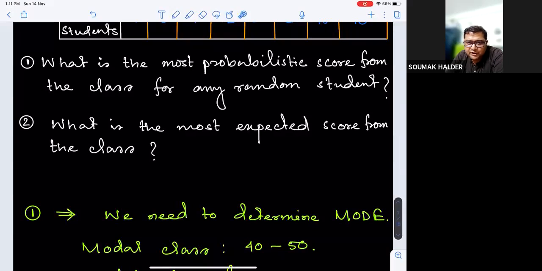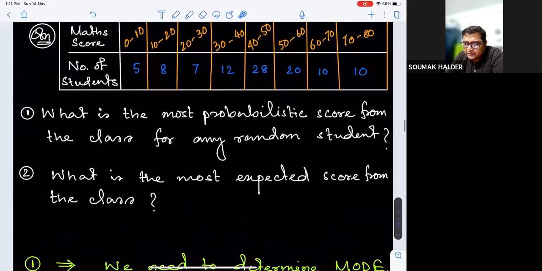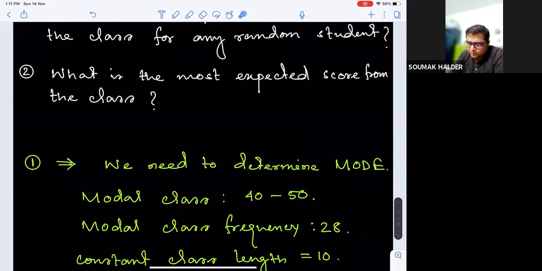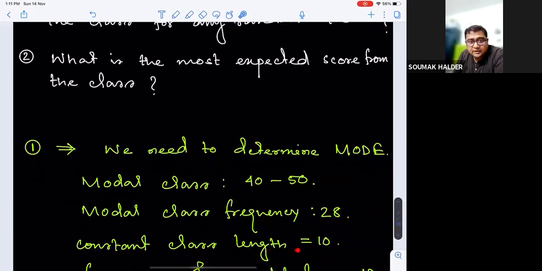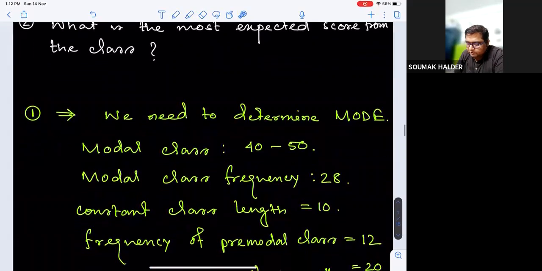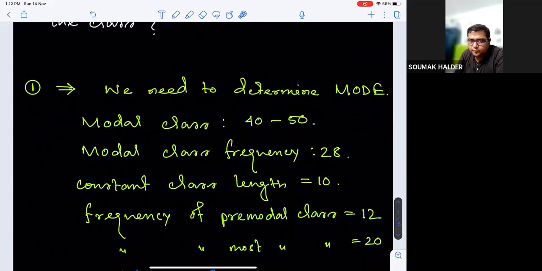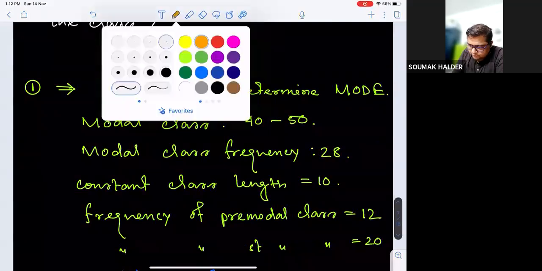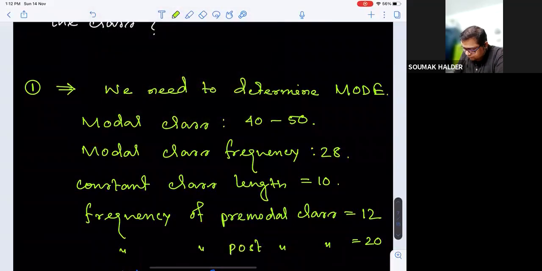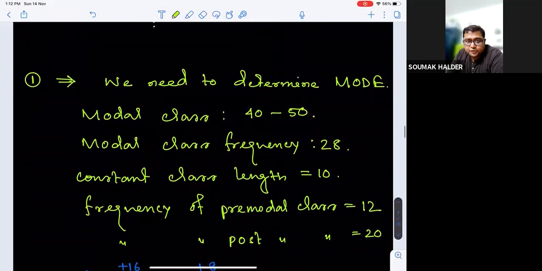Modal class is 40 to 50 because it has the highest frequency, 28. So frequency of the modal class is 28. Constant class length is 10. Class length means the span length is 10 for every span. Frequency of the pre-modal class is 12 and frequency of the post-modal class is 20.